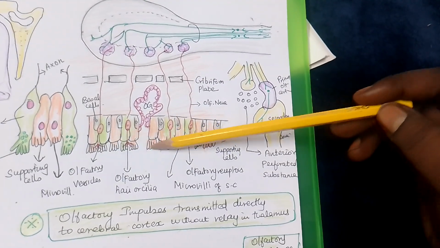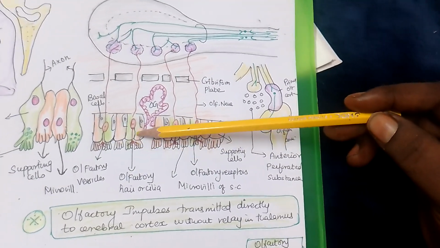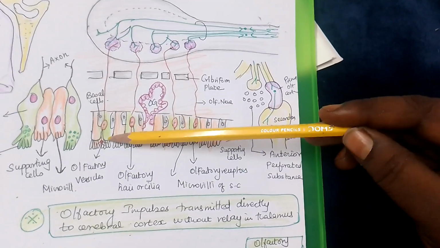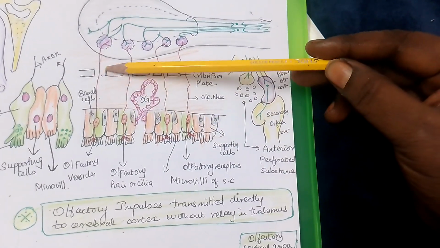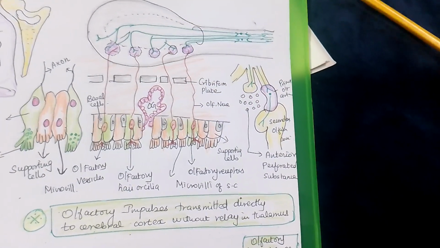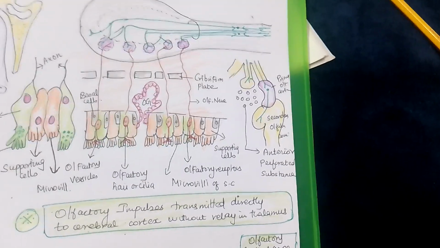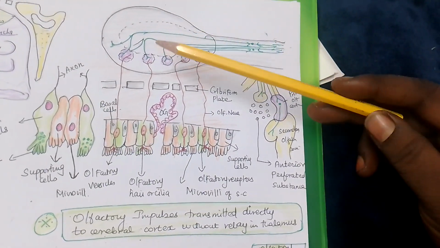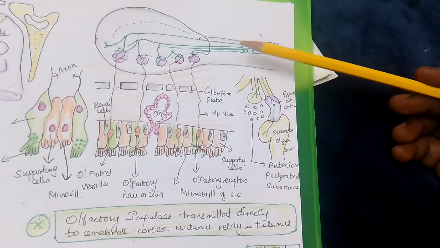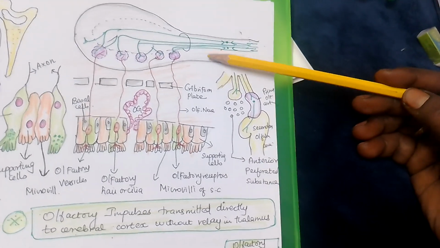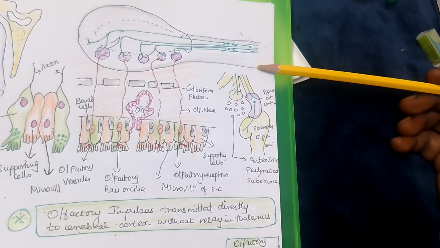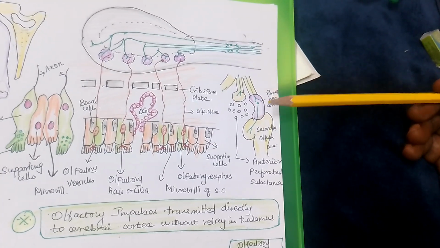So the nerve impulses mix with the mucous membrane and it is sensitized, and it goes to the basal cells and reaches the olfactory bulb. So from the olfactory bulb, these nerves join together and form the olfactory tract. The olfactory tract takes the nerves to the area of the brain.